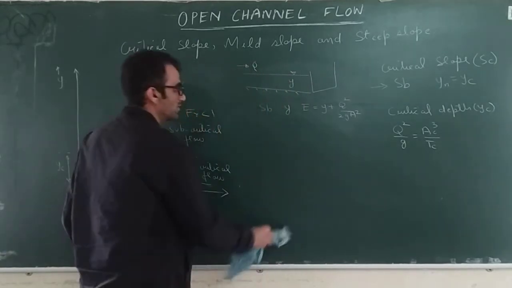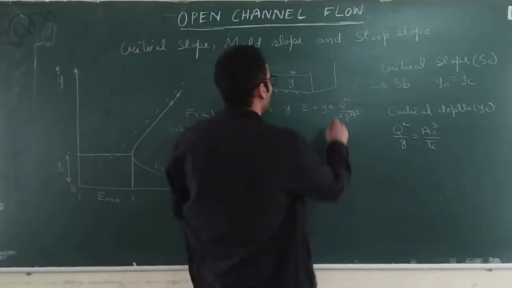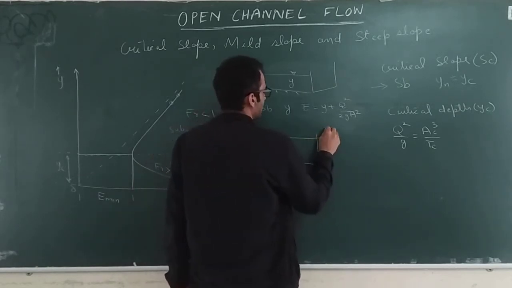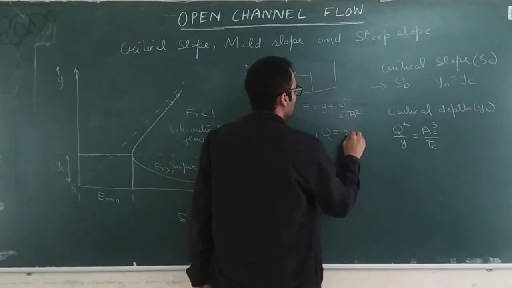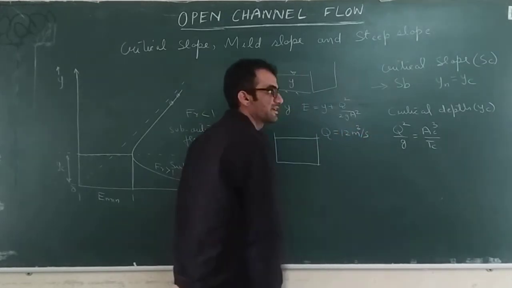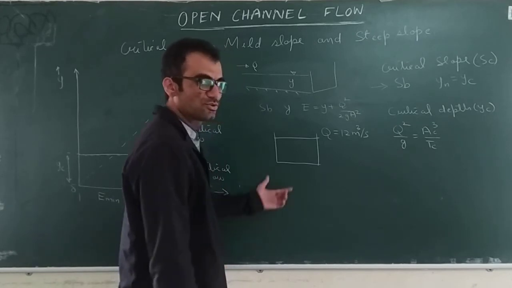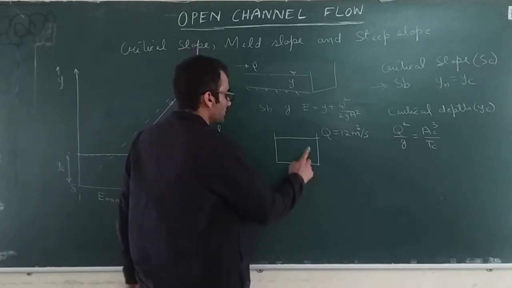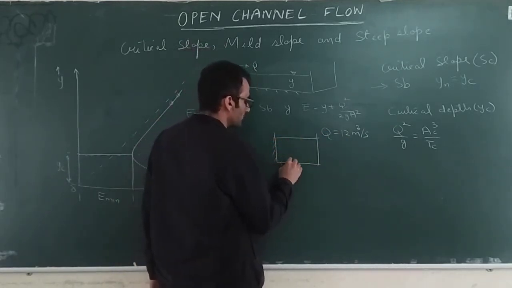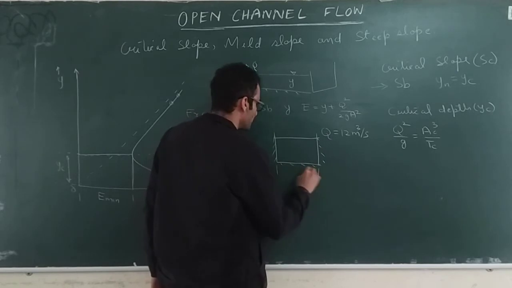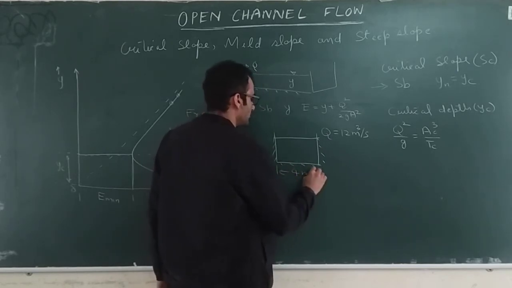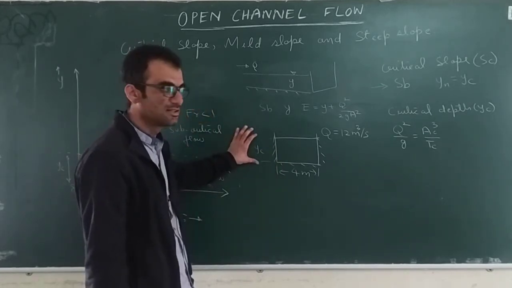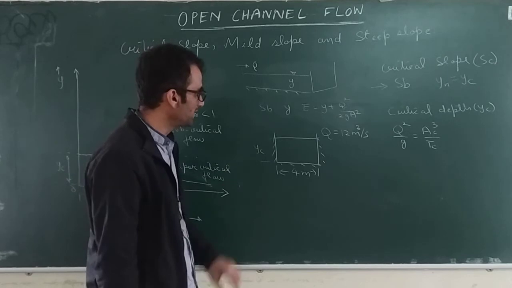Let's take an example and try to calculate. Suppose you have a rectangular channel carrying a discharge of 12 meter cube per second. This is a random value. I want to show that slope has nothing to do with the calculation of critical depth. So Q is fixed in this channel and your base width is, suppose, 4 meter. What will be the critical depth YC? We need to find out YC.